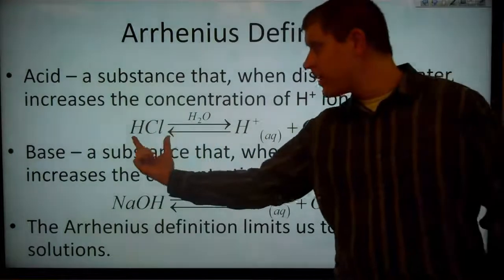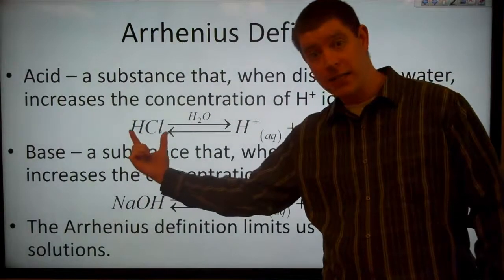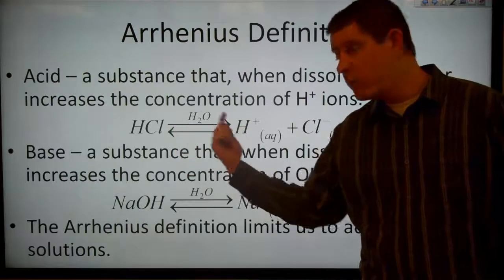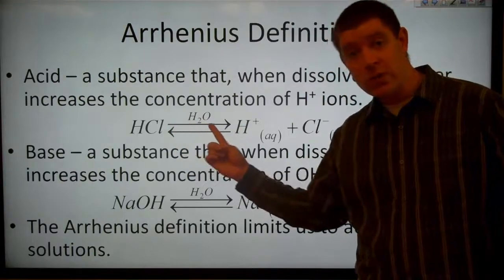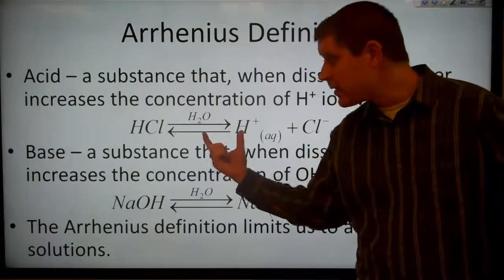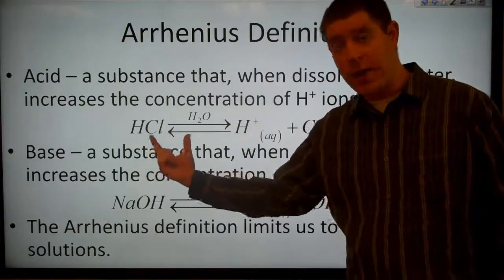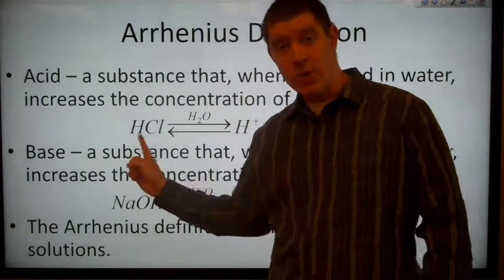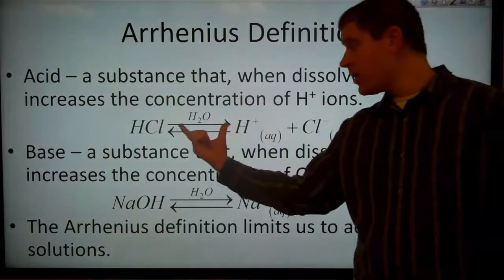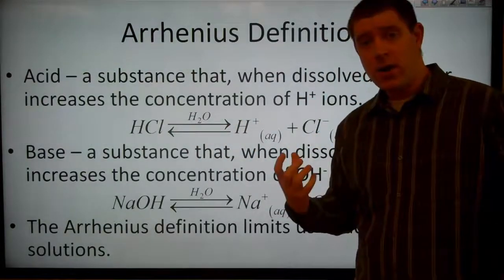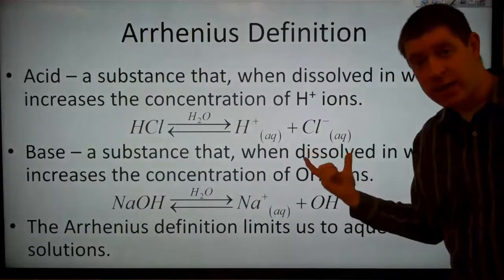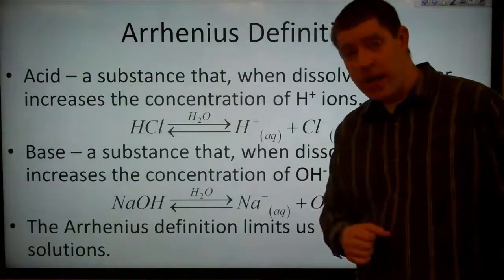If we take something like the gastric acid, the hydrochloric acid that's in your stomach, and we dissolve that in water, we've got this double-headed arrow, meaning we can go either way, and over it we've put this H2O, meaning that the water there is not reacting with the hydrochloric acid. If it were reacting, then the water would be on this side, as a reactant. If it were a product, it would be on the right side. But over the arrow means that we need that water in order to have this reaction take place, but it's not actually reacting itself.